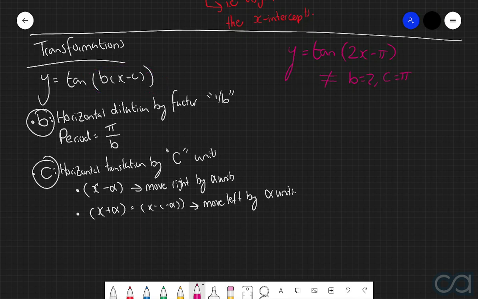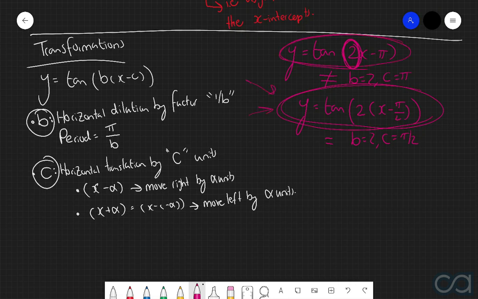In order to accurately determine what the values of b and c are going to be, you need to factorize out the coefficient of x. So in other words, we can now rewrite this as y equals tan of 2 multiplied by x take pi over 2. This therefore implies that b is equal to 2 and c is equal to pi over 2. So once again, similar to your sine and cosine functions, be very, very careful to only use trigonometric functions of this format here. Never ever use ones in this top format here.